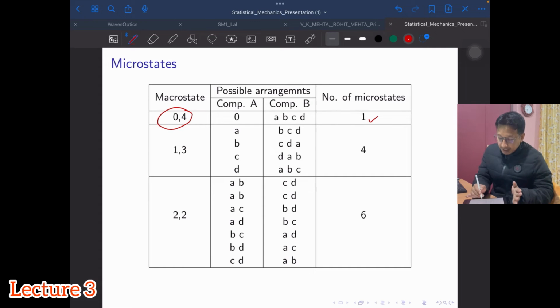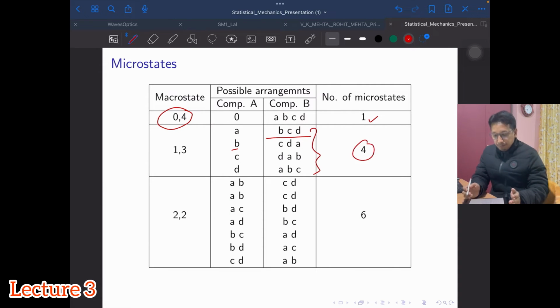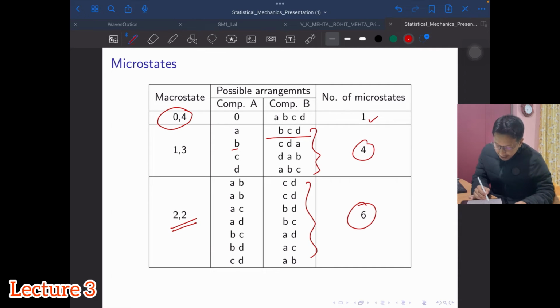Now in the 1-3 distribution, or 1-3 macrostate, A could be in the first compartment, and correspondingly B, C, D will be in the other. If you look at all the combinations, there will be a total of 4 microstates for this distribution of 1 and 3. Similarly for 2 and 2, with 2 in compartment A and the other 2 in compartment B, all these arrangements add up to 6 microstates. I think I have written one twice, so please ignore that.